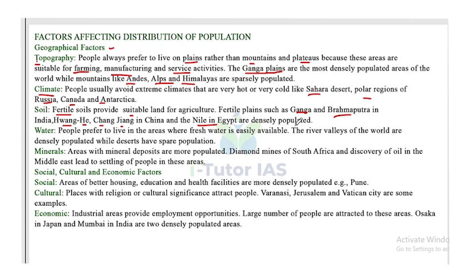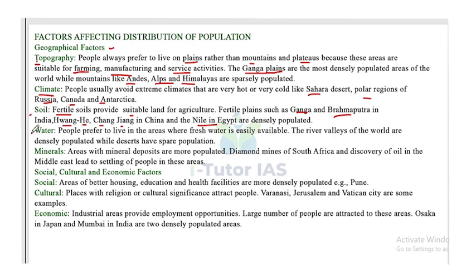So the fertile plains provide suitable agricultural land, and these places are densely populated. That's the importance of the fertility of soil.